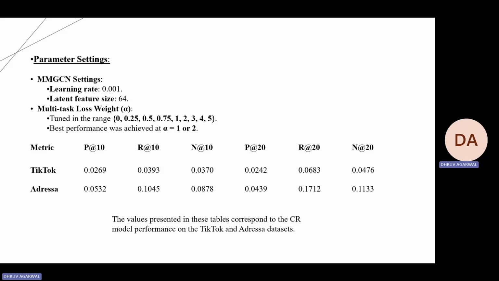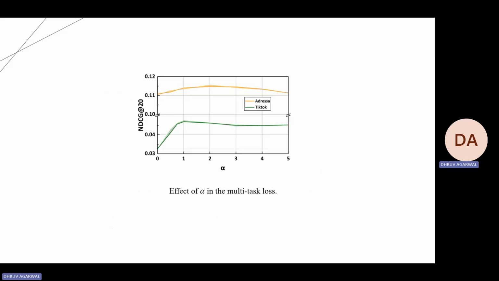Then we perform hyperparameter tuning on our model on the basis of the alpha values, which are tuned in the range of 0 to 5. As we see from the graph, the best NDCG score for the Adressa and the TikTok datasets came at 1 and 2.